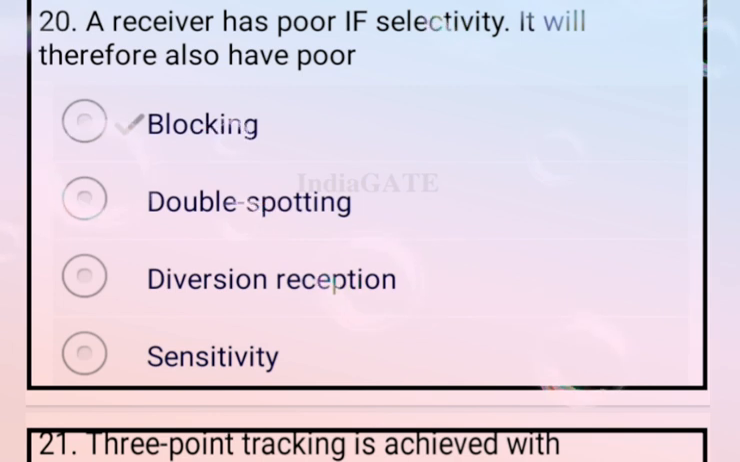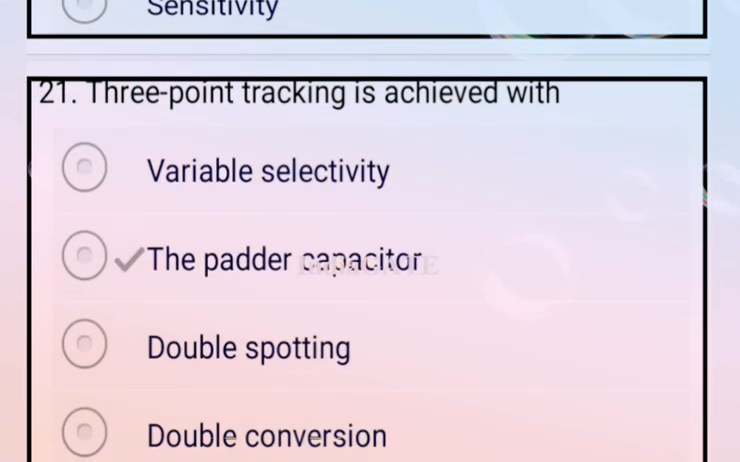A receiver has poor IF selectivity. It will therefore also have poor blocking. So option A is your correct answer. Now come to the next question.